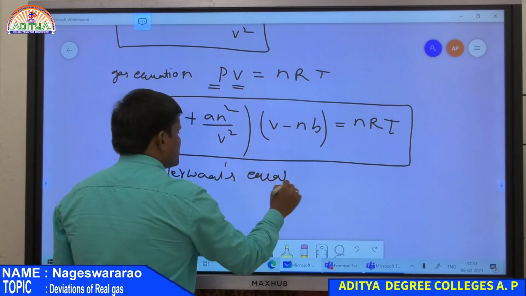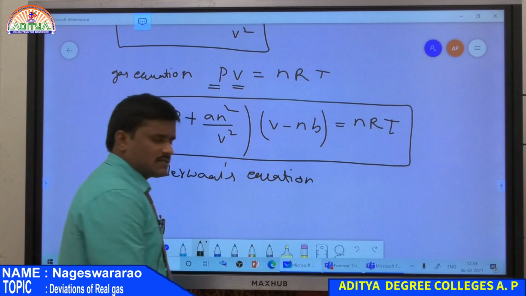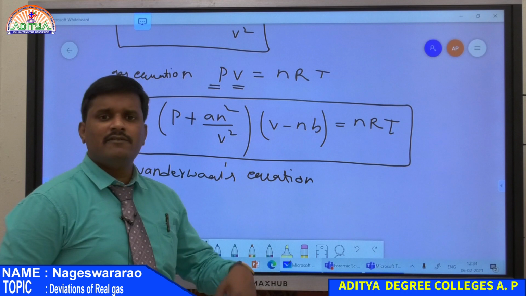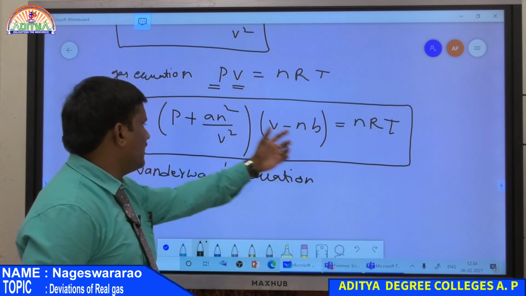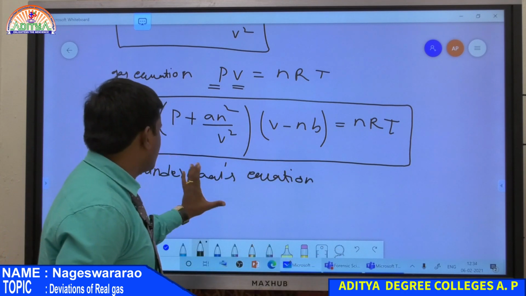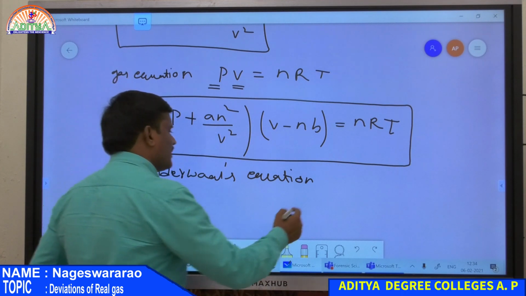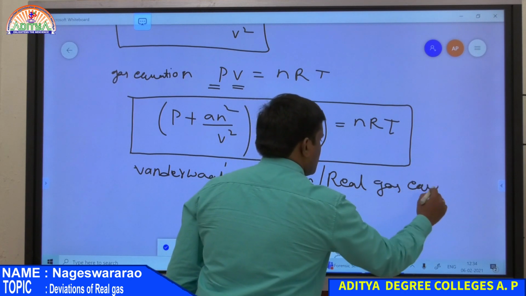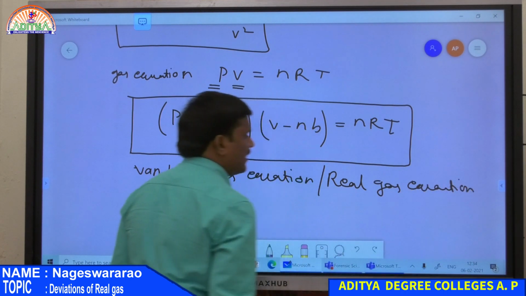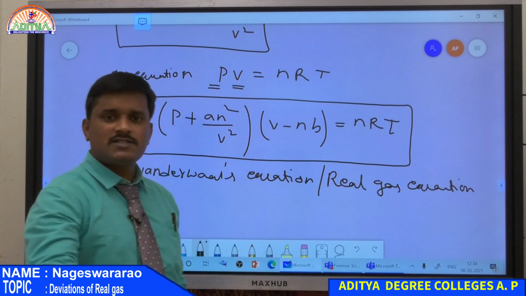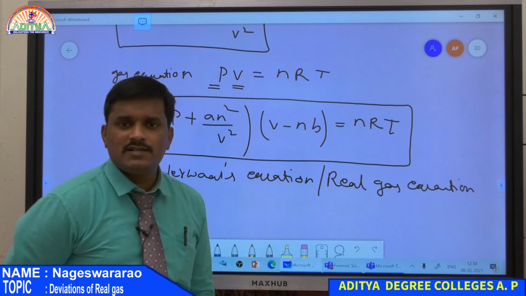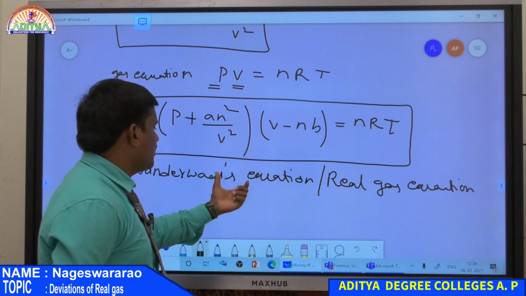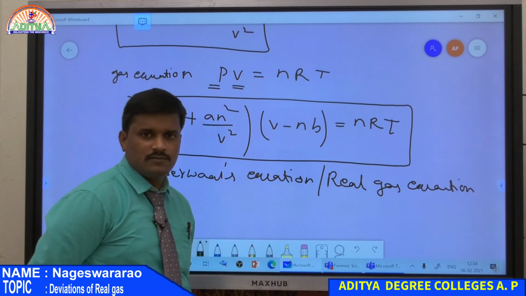This equation is satisfied by all gases at all conditions, at low pressure or high pressure, at high temperature or low temperature. At any given temperature, every gas satisfies the equation known as the Van der Waals equation, which is also known as the real gas equation. PV equal to nRT is only for ideal gases, whereas P plus a n square by V square, into V minus nb, equal to nRT is the Van der Waals equation or real gas equation.